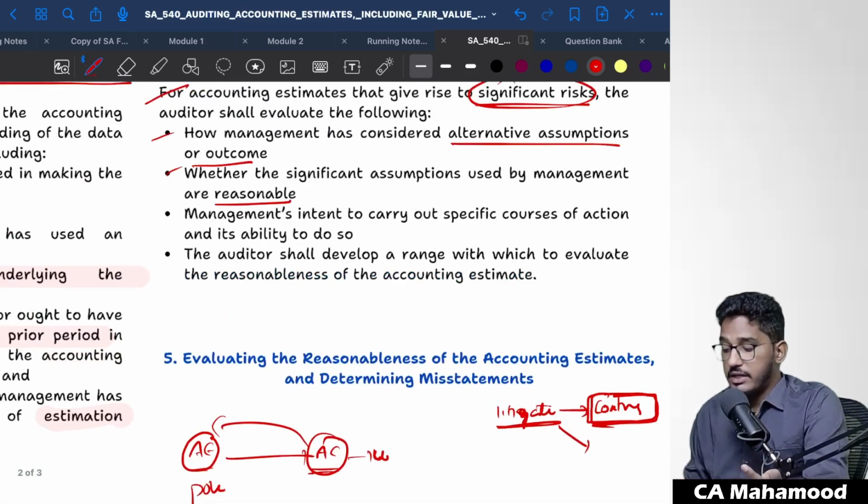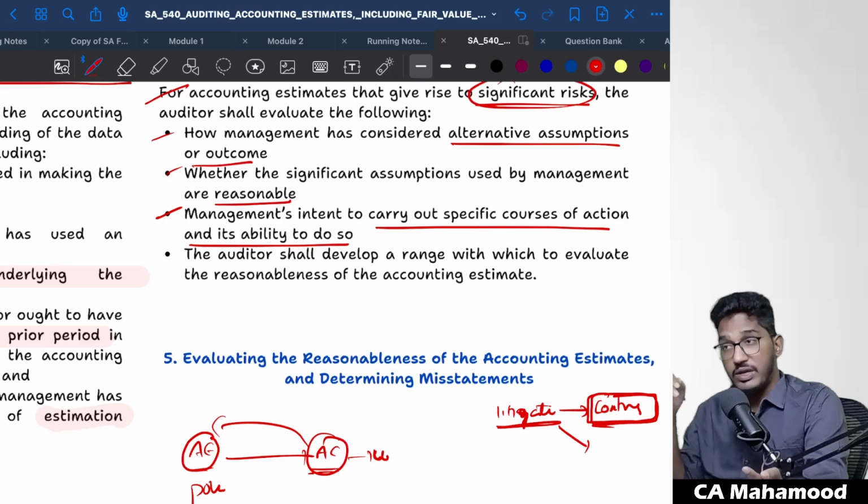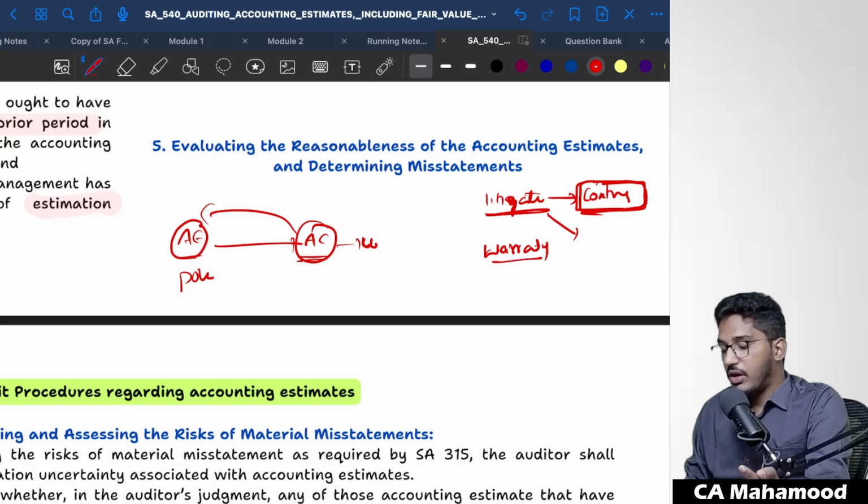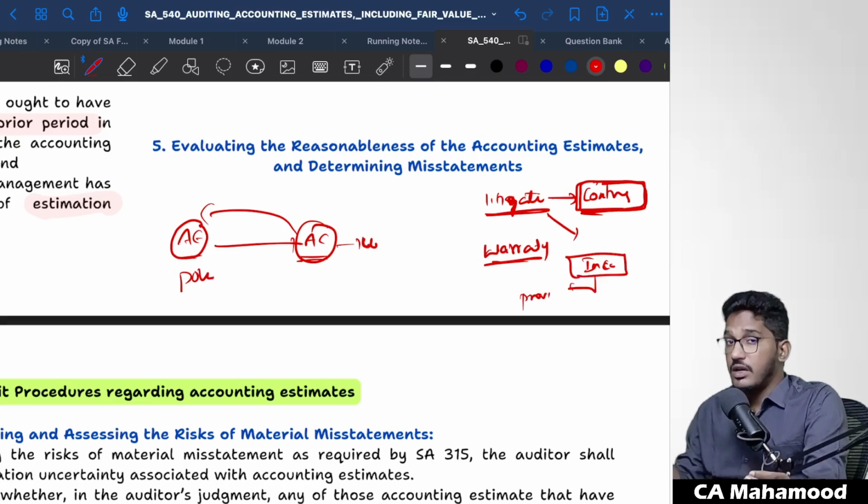Next one, management's intent to carry out a specific course of action and its ability to do so. Whatever assumption management has made, is the management really able to carry it out? For example, warranty provisions. Management created a warranty provision. Management thought that they will serve the customer in 1 year. Every customer who has a complaint within 1 year, they will replace the item. On that basis, they have created a provision. Now, the assumption management has made is that every customer who comes with an issue within 1 year, they will replace.